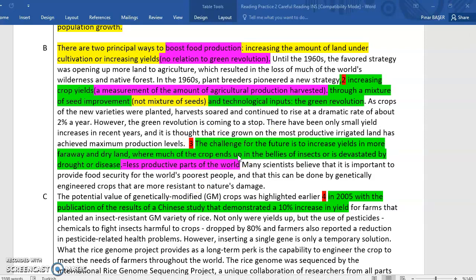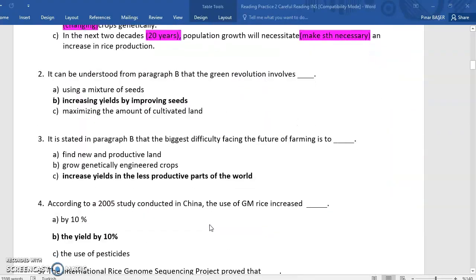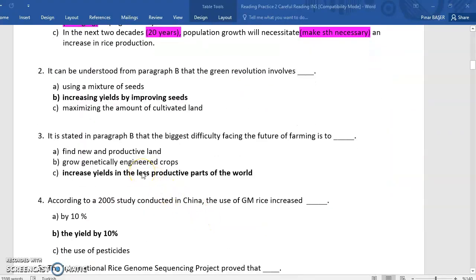And it is to increase yields in more faraway and dry lands, where much of the crops end up in the bellies of insects, or is devastated by drought or disease. These all refer to less productive parts of the world. That's why the correct answer is C.